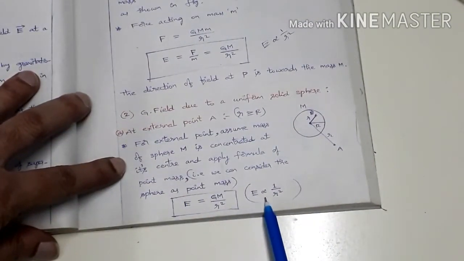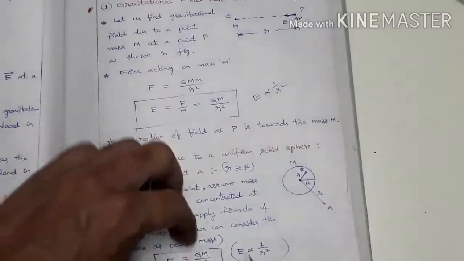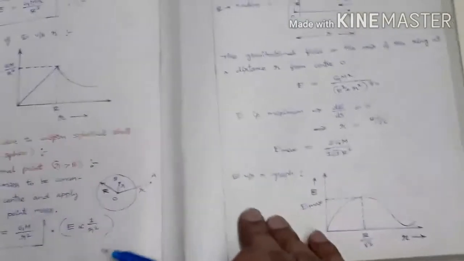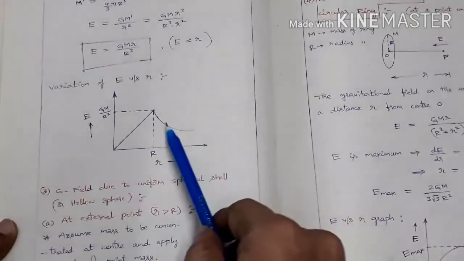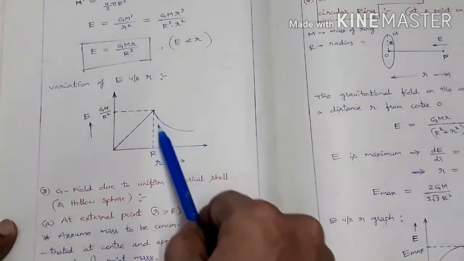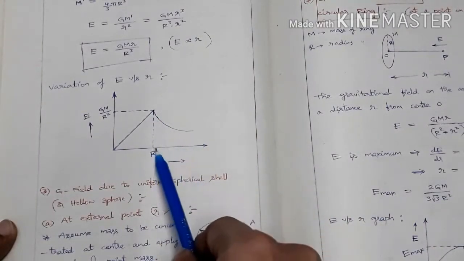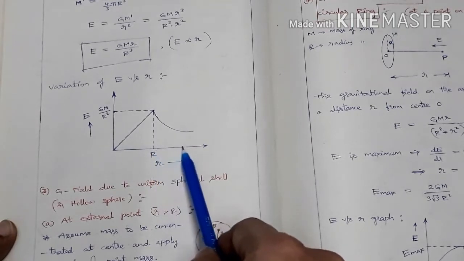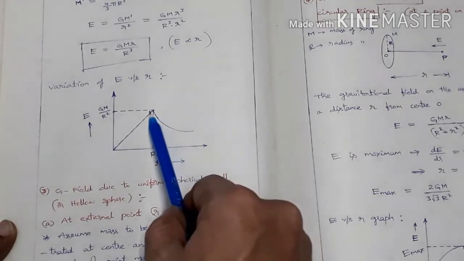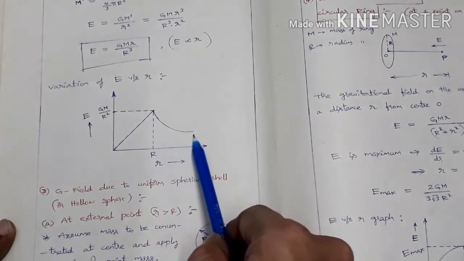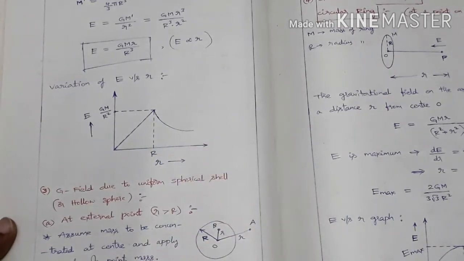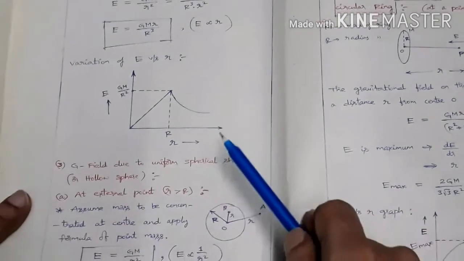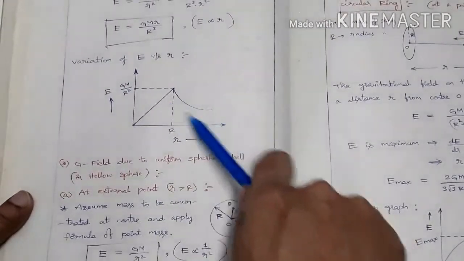That is, E is inversely proportional to r square. Accordingly we get this curved graph. As we move outside and r increases, the gravitational field decreases. Is it decreasing proportionally? No, it is decreasing inversely proportional to r square, the distance square.